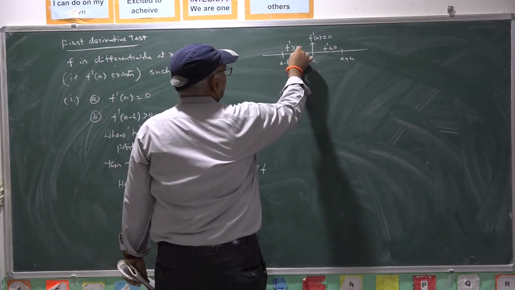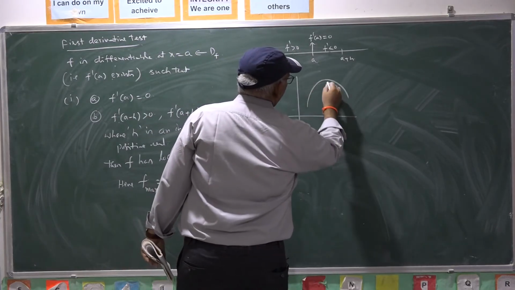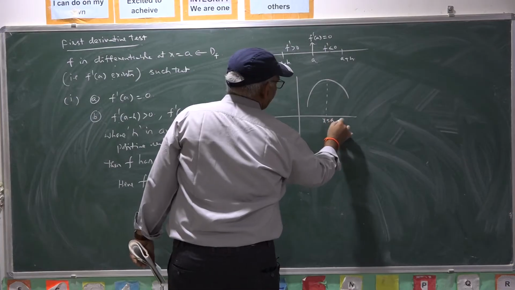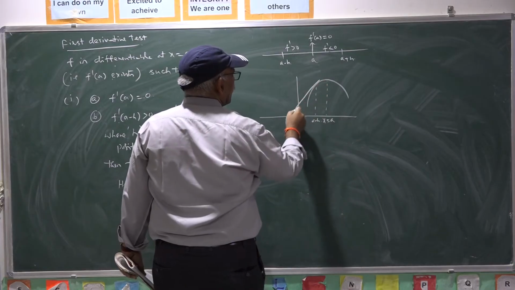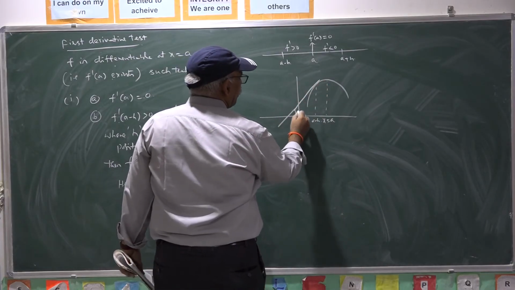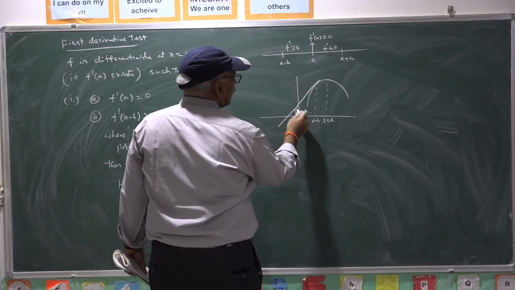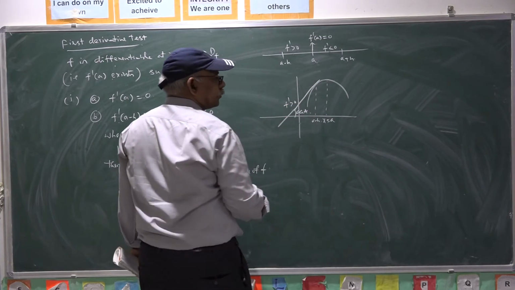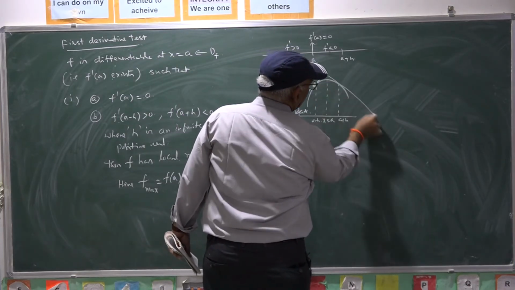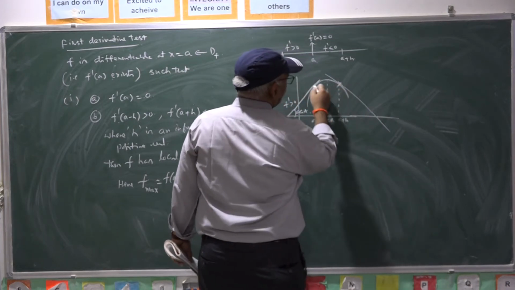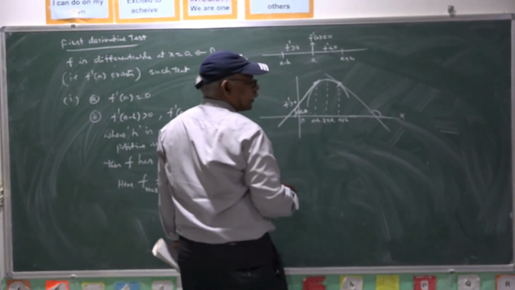F dash is greater than 0. Suppose this is the local maximum. At a minus h, the tangent is making an acute angle with the positive direction of the x axis. Hence here f dash is positive. The tangent drawn at a plus h is making an obtuse angle with the positive direction of the x axis.